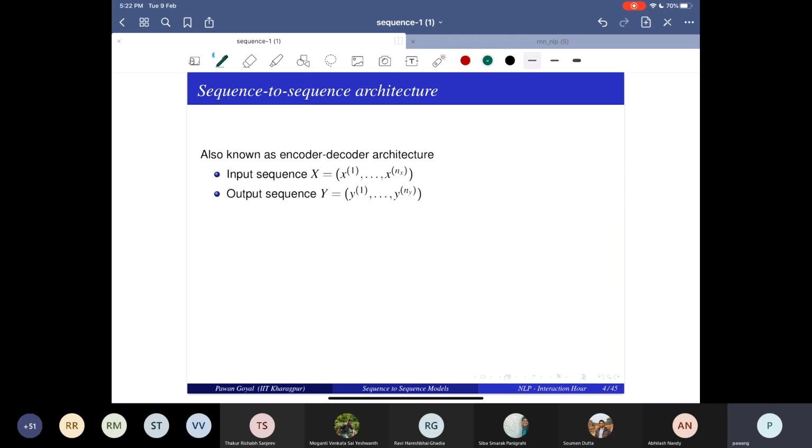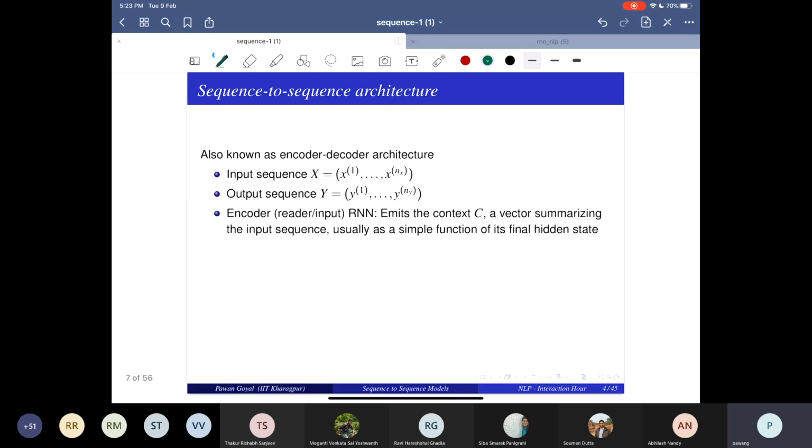So what you have in sequence to sequence is an input sequence X that may have n X words and an output sequence that may have n Y words. And you use an encoder RNN. The encoder will take the input sequence as input. It will emit a context C, that will be like the source embedding, or source encoding. So this you can see as a vector that is summarizing the input sequence.